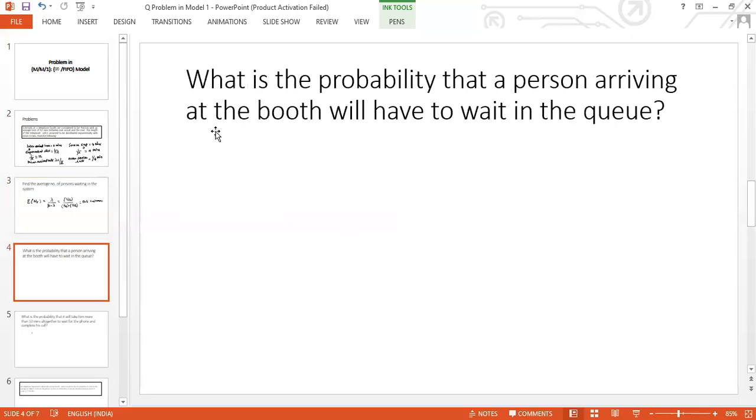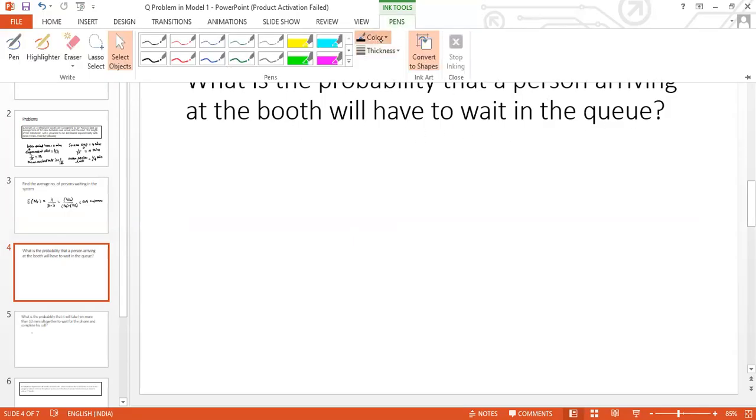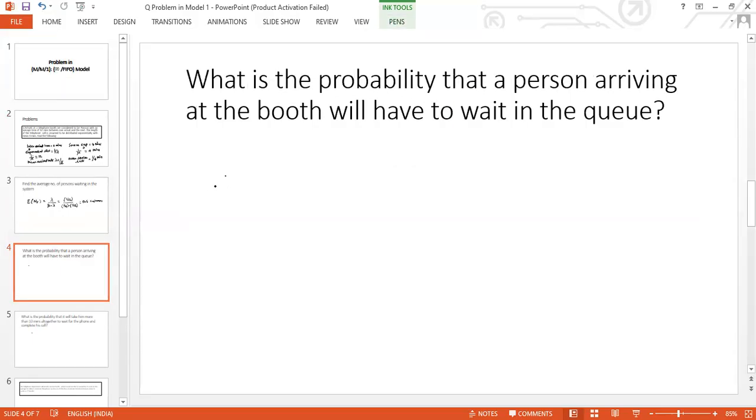The second question asked is, what is the probability that a person arriving at the booth will have to wait in the queue? We will have to wait when the service is not immediate, that is, when someone is already there in the system. So the probability that we will have to wait is 1 minus the probability that there are no customers in the system.